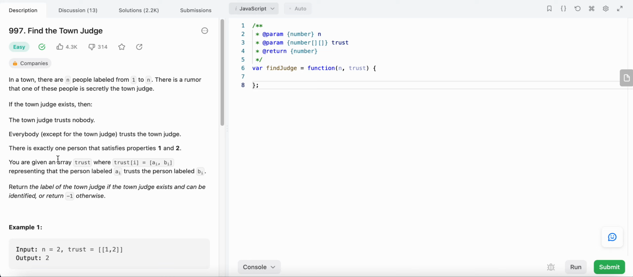We are also given an array trust, where the value at index i is an array with two elements, the first element AI and the second element BI, which means that AI trusts the person labeled BI. Given the trust array and the number of people, we need to find the town judge, and there may be no town judge. In that case we'll return -1.